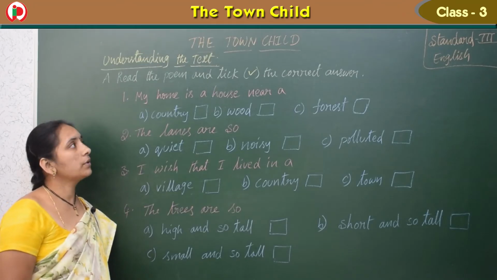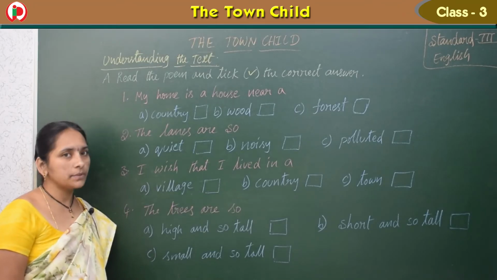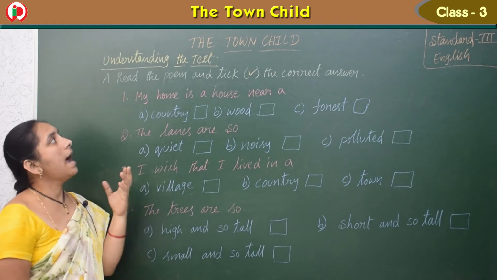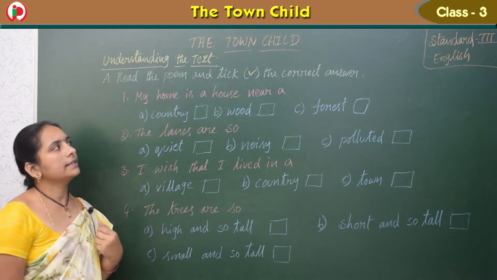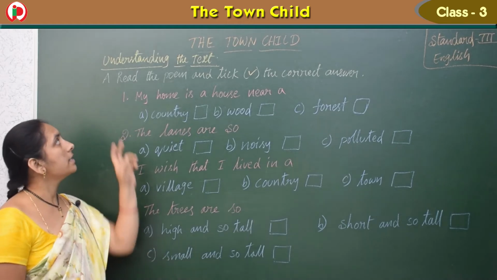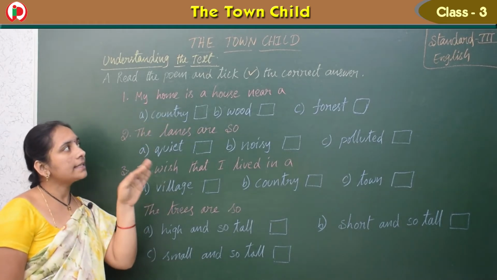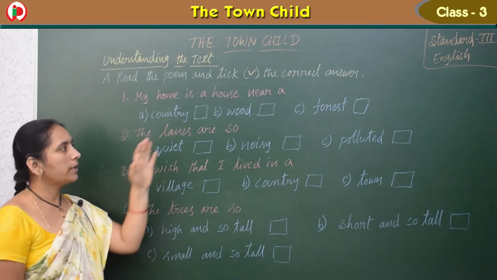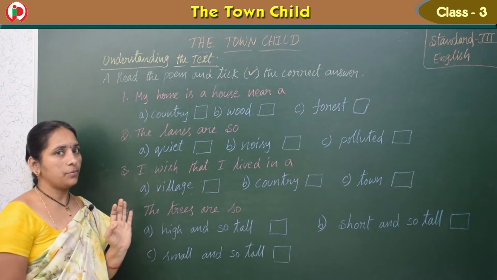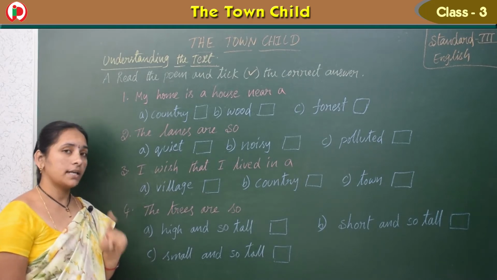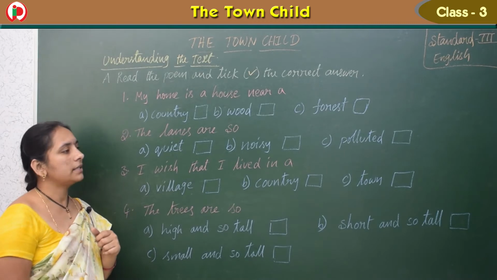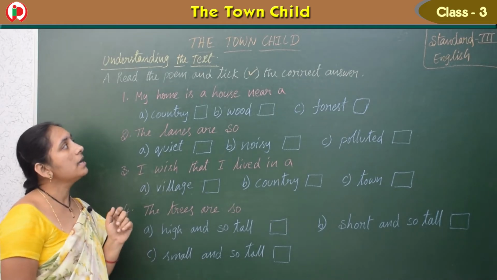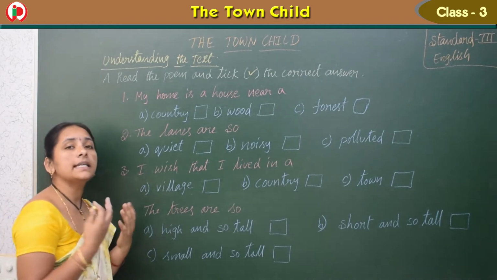See children, so now here we have workbook exercise first one, understanding the text in the Town Child poem. What did they give first? Read the poem and tick the correct answer. So here already you have read the poem, right? If you didn't, once again you read the poem and then you can write the answers very easily for this.